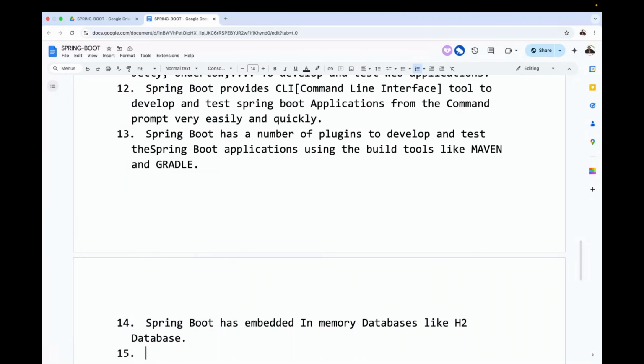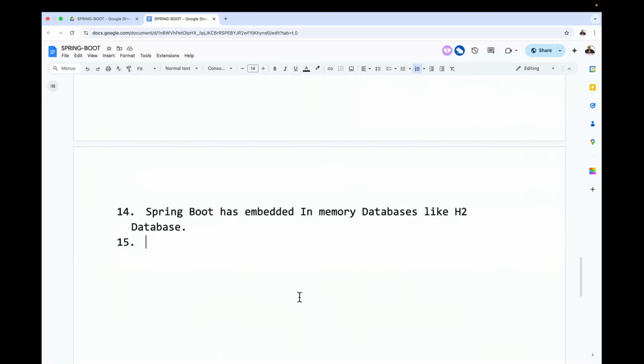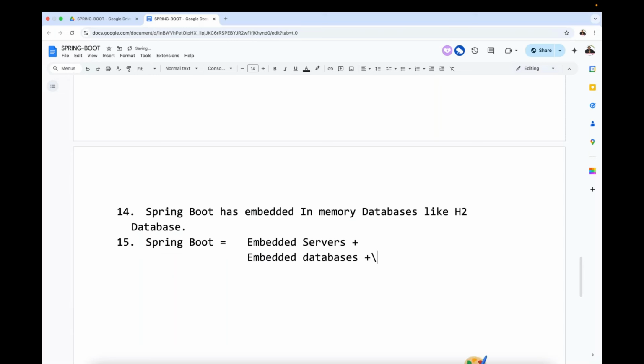Okay. Now, in a simplified point, the final conclusion I'm telling here: what is Spring Boot? Observe carefully. Spring Boot is equal to embedded servers plus embedded databases plus, after this, what next one you know?